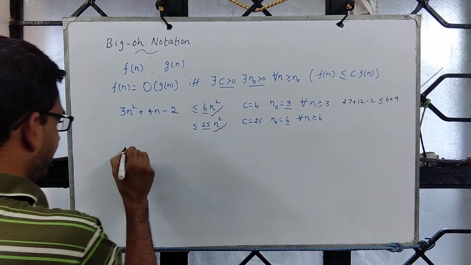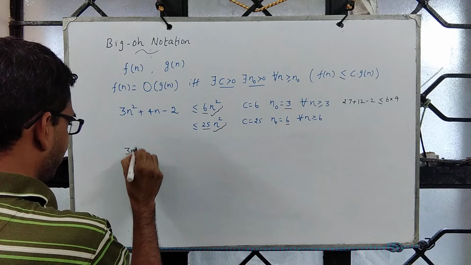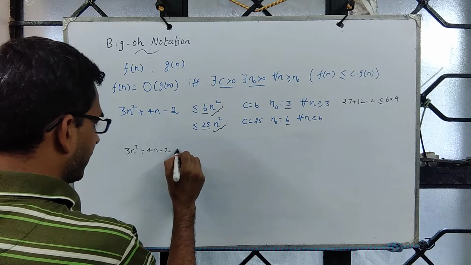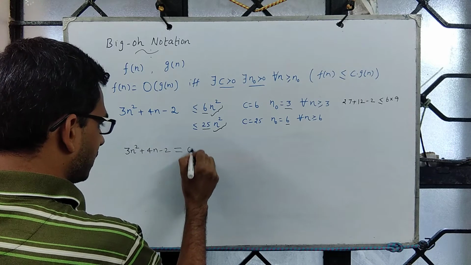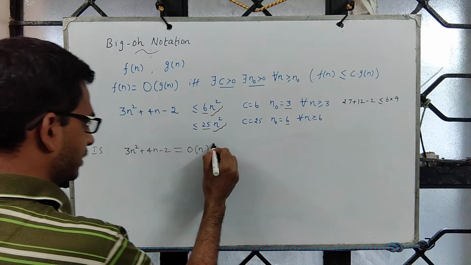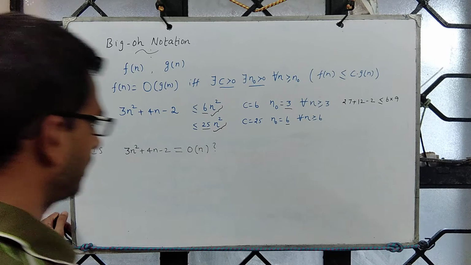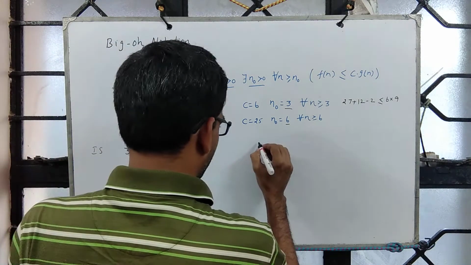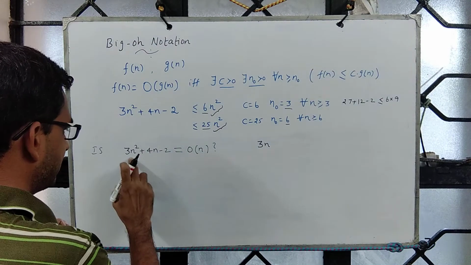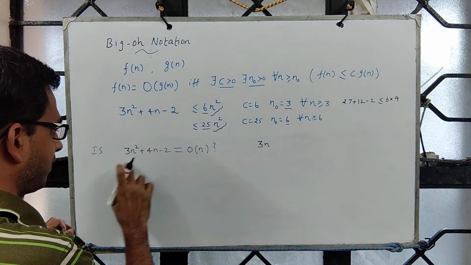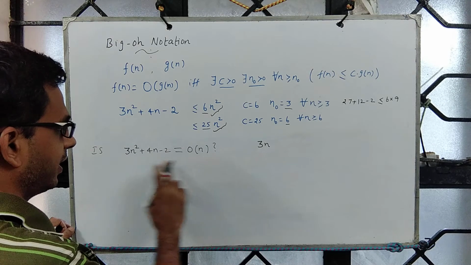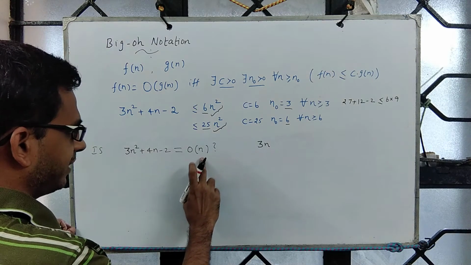So the interesting part is this. 3n square plus 4n minus 2 is order n. Is this true? Let's make an attempt. By looking at it, we say no, because you are trying to upper bound a quadratic growing function. The growth of the function is quadratic, which you are trying to upper bound using a linear function.